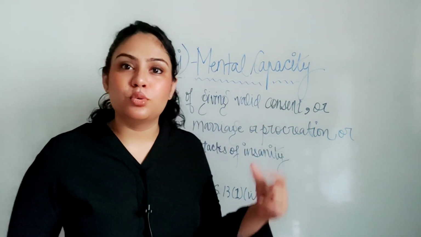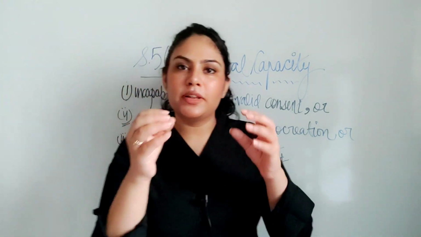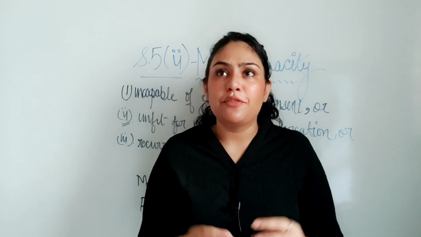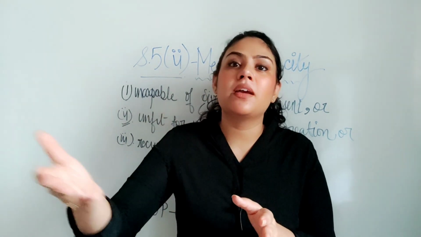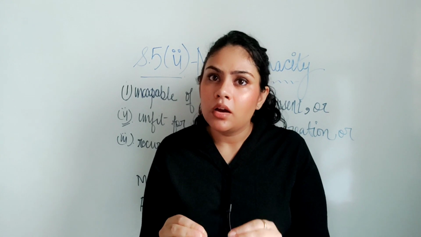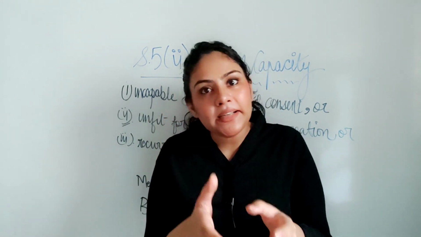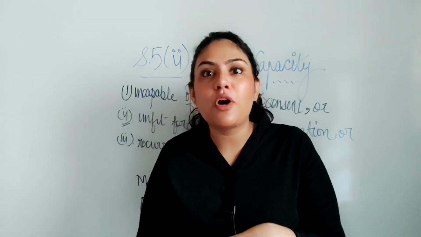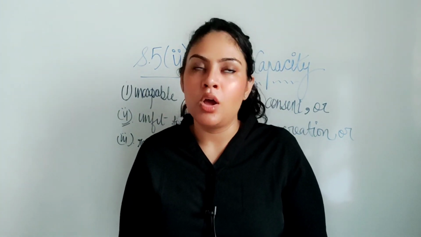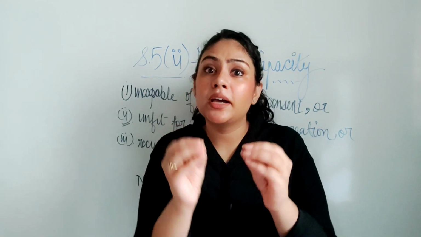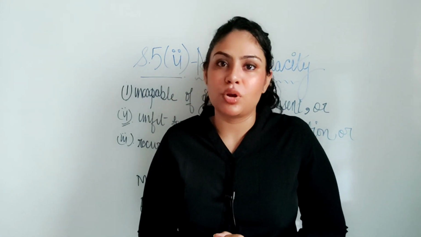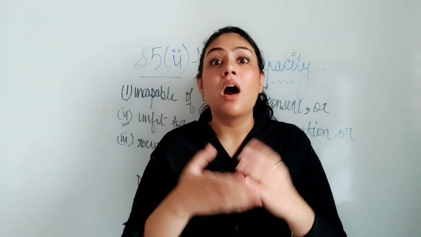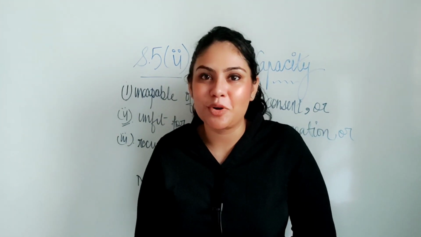Now please come back to the second condition. In the second condition, we have studied that it runs as: if a party is capable of giving a valid consent, but is suffering from a mental disorder of such a kind which makes the person unfit for marriage or procreation of children. Please pay attention here. The term mental disorder has been used, and mental disorder is nowhere defined under this section. Then how would we determine what the term mental disorder means?